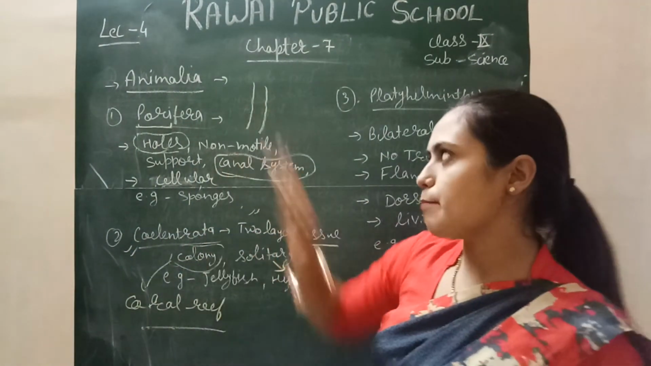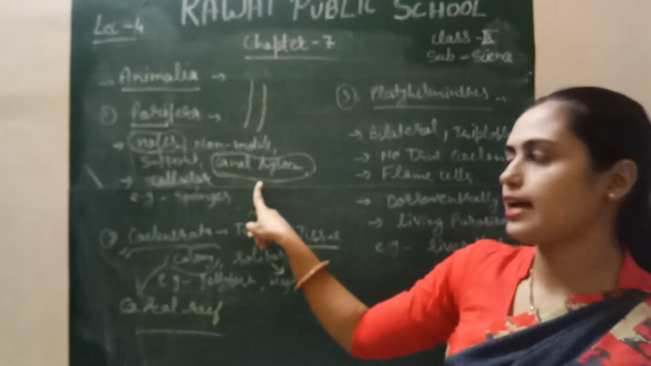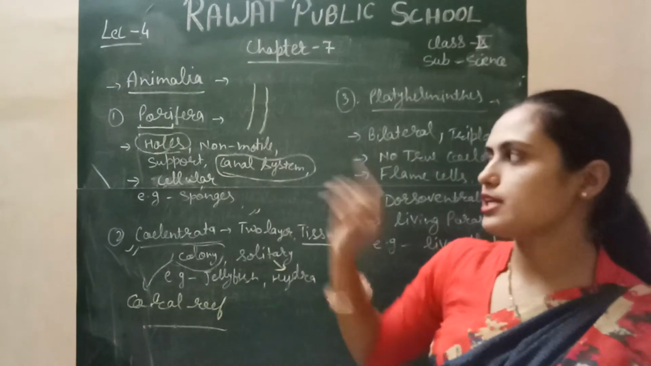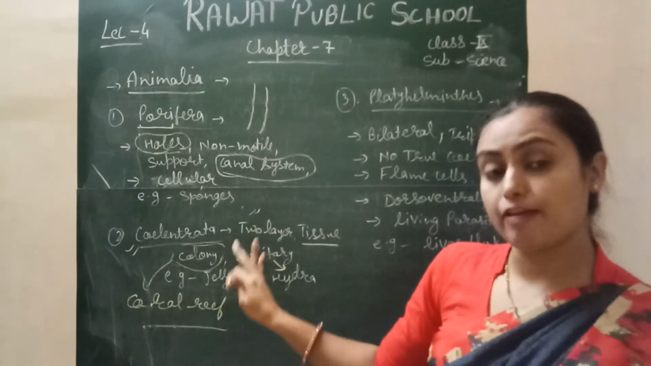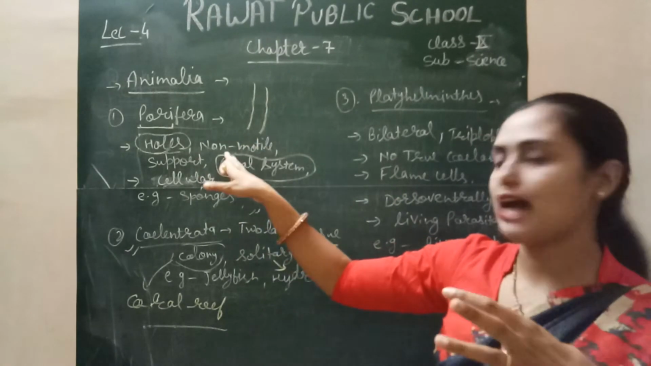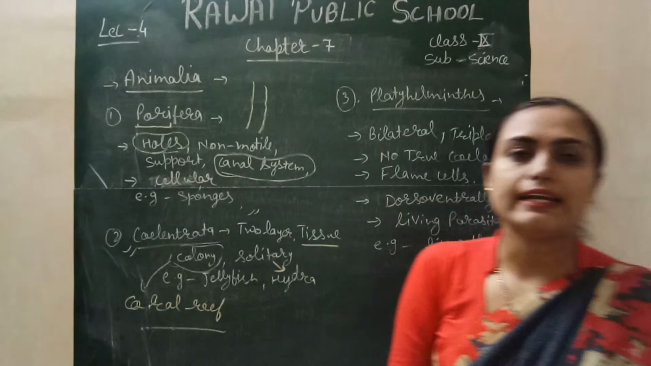When you compare the Coelenterata with Porifera, Coelenterata have a tissue level of organization, while Porifera have a cellular level of organization. Coelenterata consist of two different layers. They are motile, freely movable in the water, and can swim easily, but Porifera are non-motile in nature. Next is the Platyhelminthes.